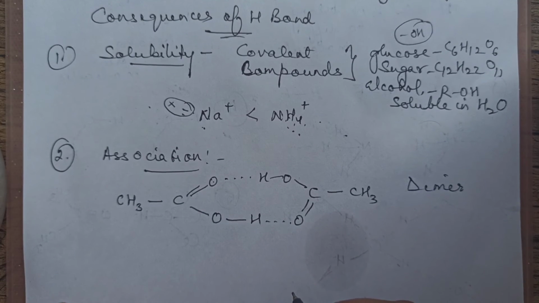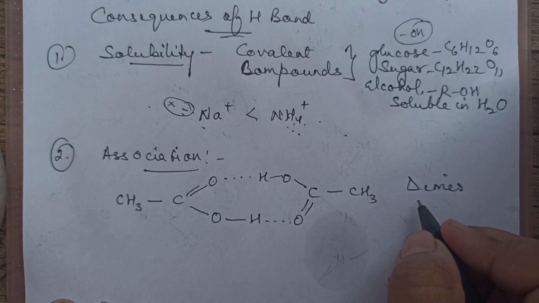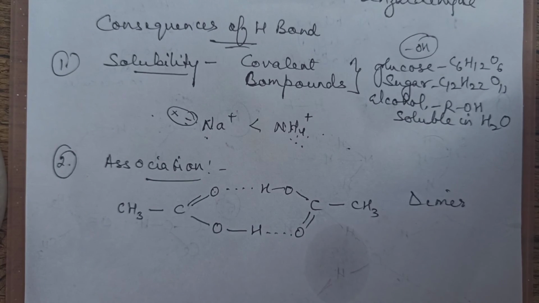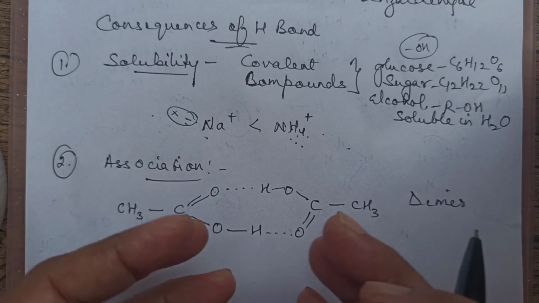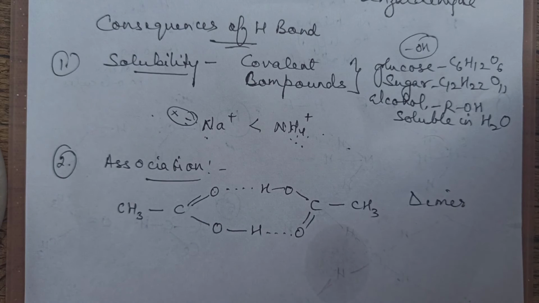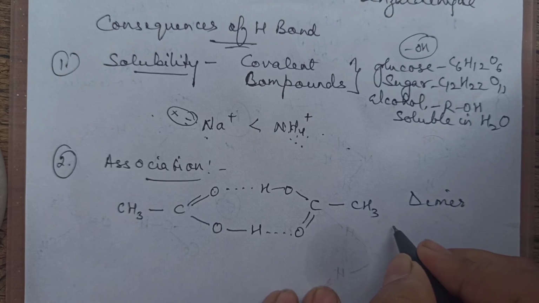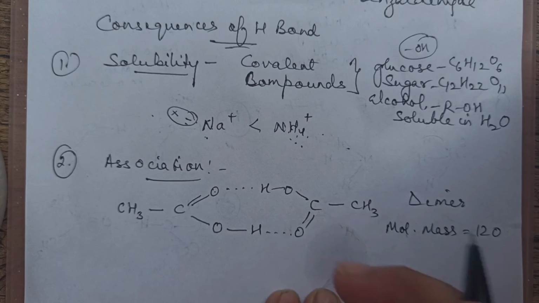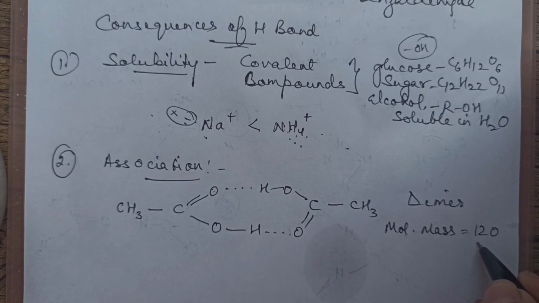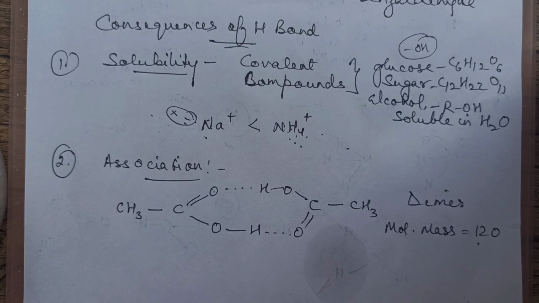You must have heard of the term polymer. Polymer means many molecules get linked together. This is a dimer. Dimer means two get linked together. So we can say two acetic acid molecules are undergoing dimerization. They are getting associated, due to which we consider the molecular mass of acetic acid double of its value. Each one is 60, so 60 plus 60, we take it as 120. Why 120? Because it is always existing as a dimer. It is undergoing association.